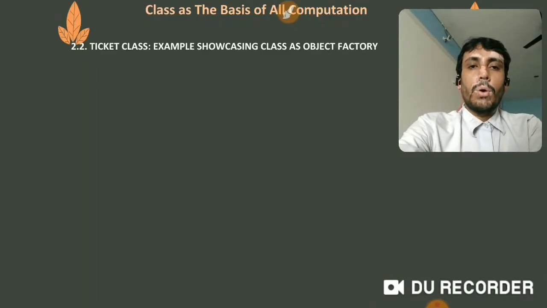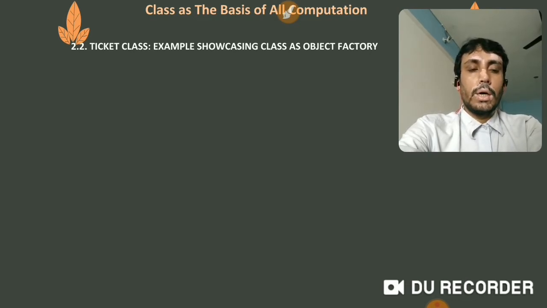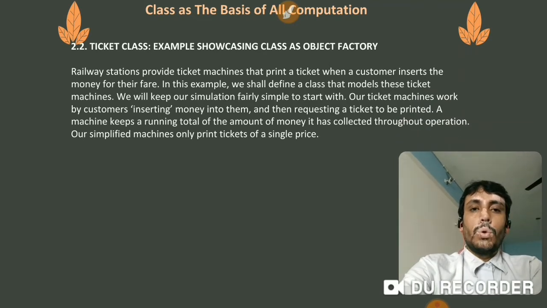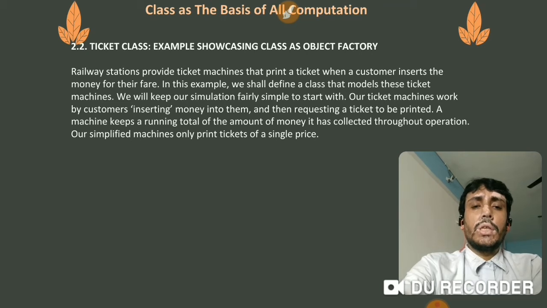Now let's talk about ticket class. Example showcasing class as an object factory. How can you say that class is an object factory? So let me put one example for it. Railway stations provide ticket machines that print a ticket when a customer inserts the money for their fare.